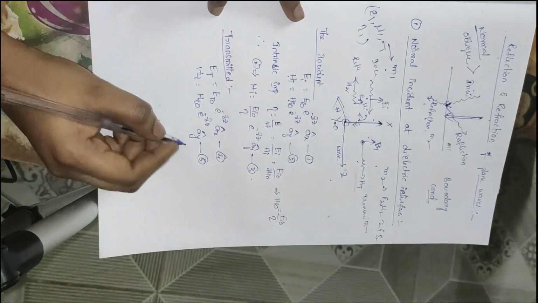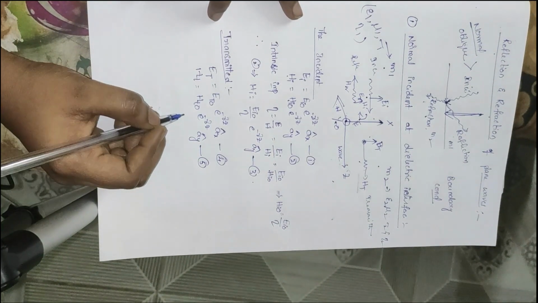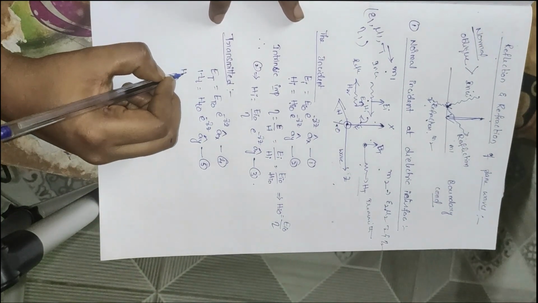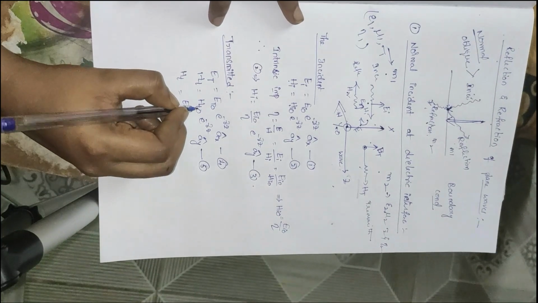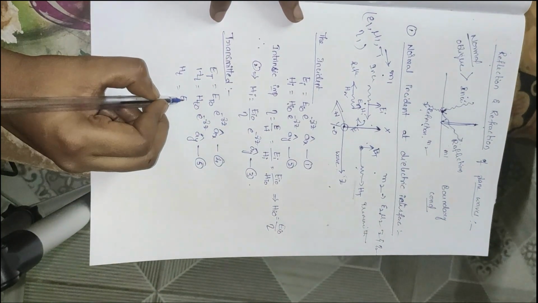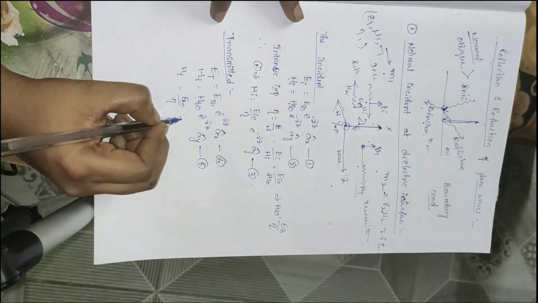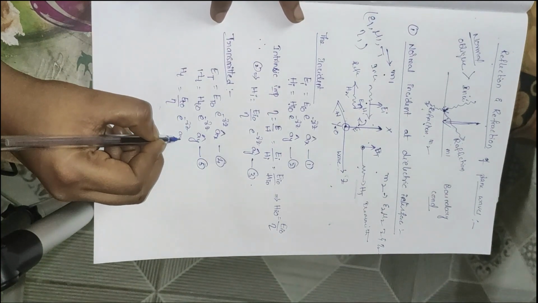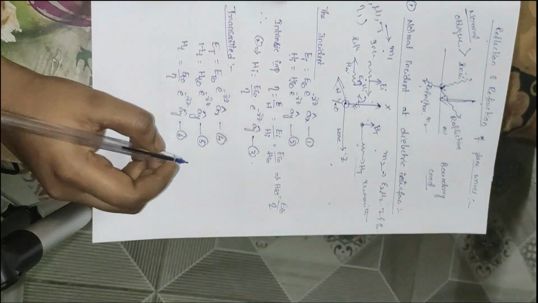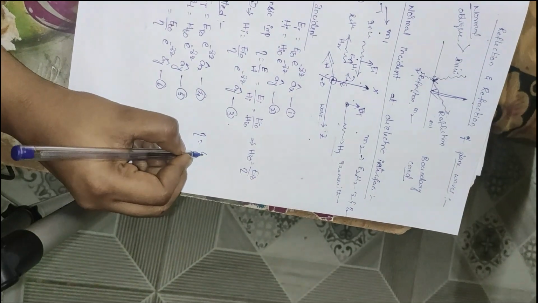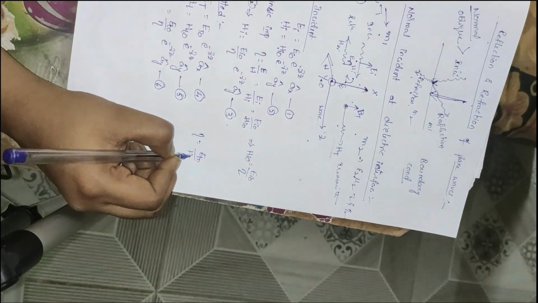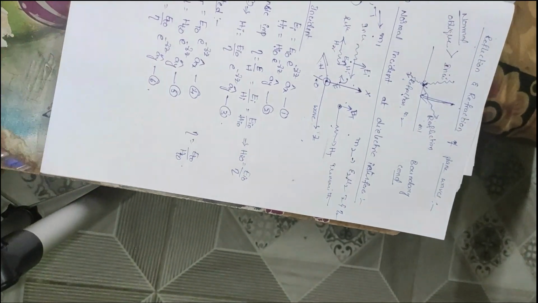Again, changing this, Ht equals Et naught divided by eta, e power minus gamma z, ay cap. Eta is equal to Et naught by Ht naught.